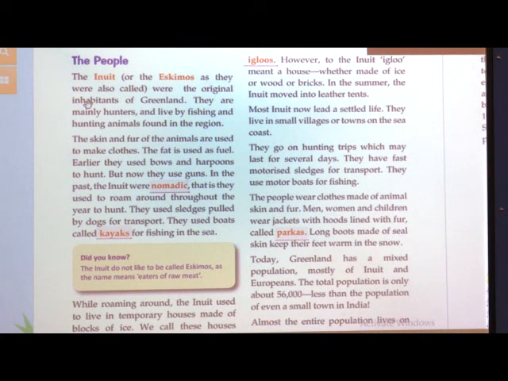Inhabitants means people staying at a particular place. They were known as pygmies and also Bantus. But now in this lesson, the people of Greenland are called Inuit.